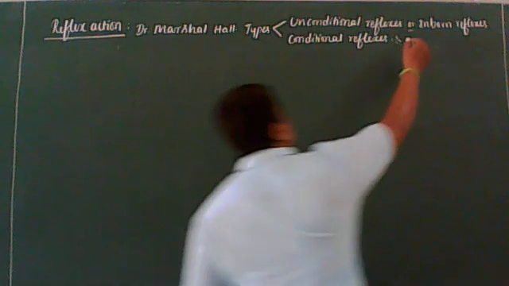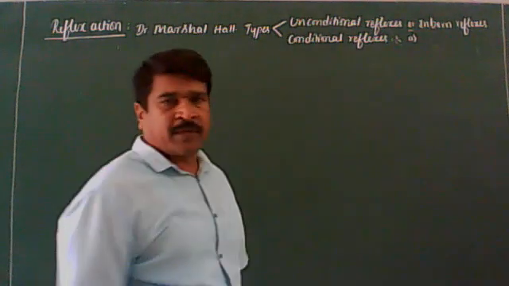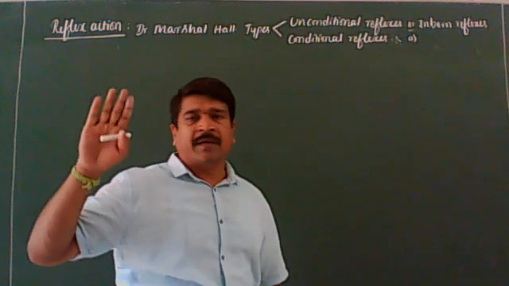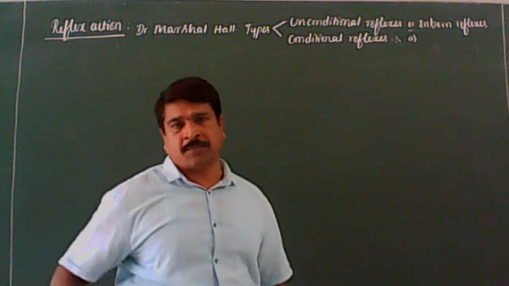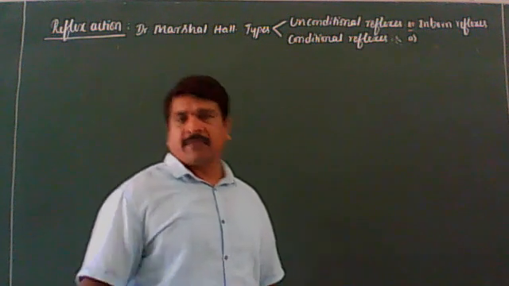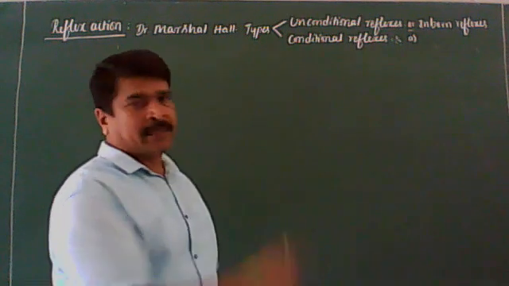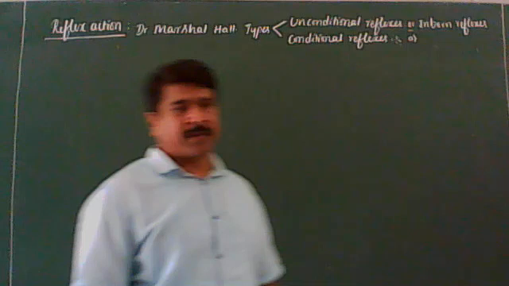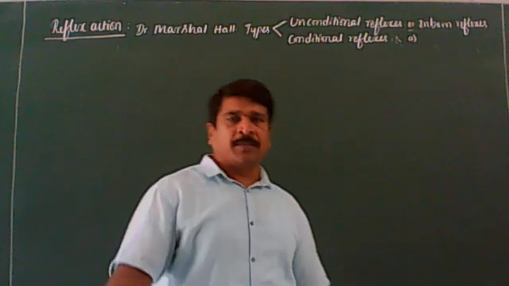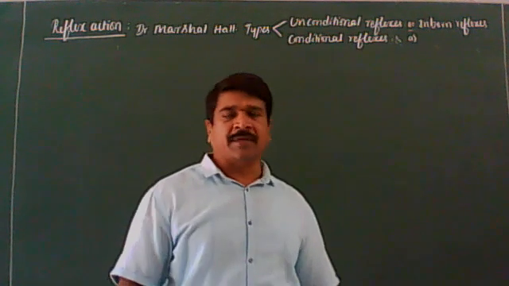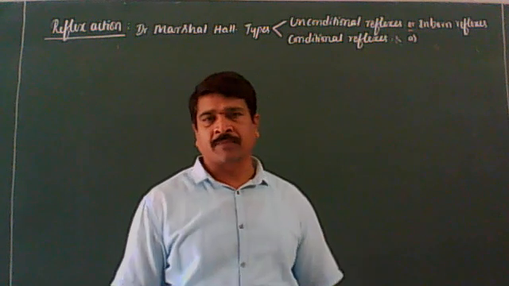Number one, withdrawal of hand when it is touched with a hot object. This is one example for the unconditional reflexes. For example, a small baby, within 9 months or 1 year.